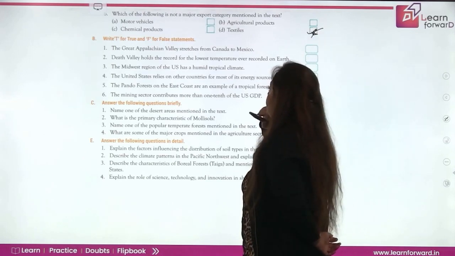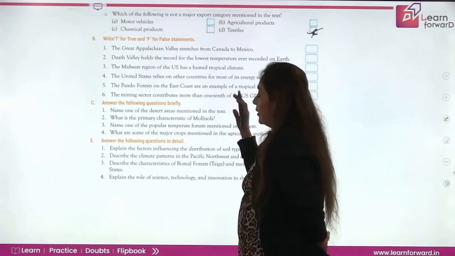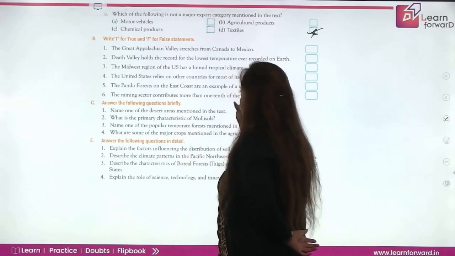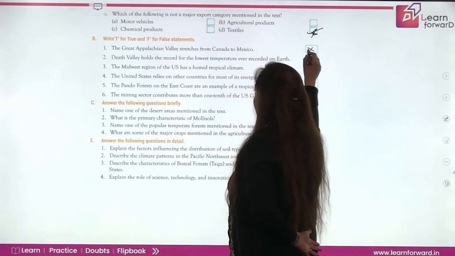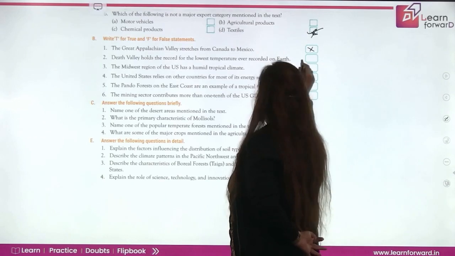Now the Great Appalachian Mountains. Now let's come to true false. In true false, the Great Appalachian Mountains stretch from Canada to Mexico. Wrong. Death Valley holds the record of lowest temperature. It has the highest temperature.